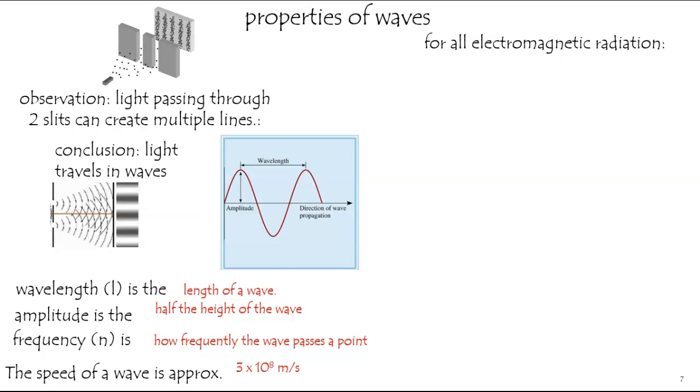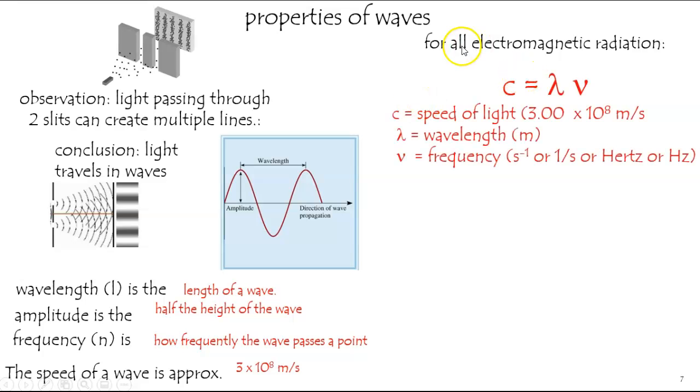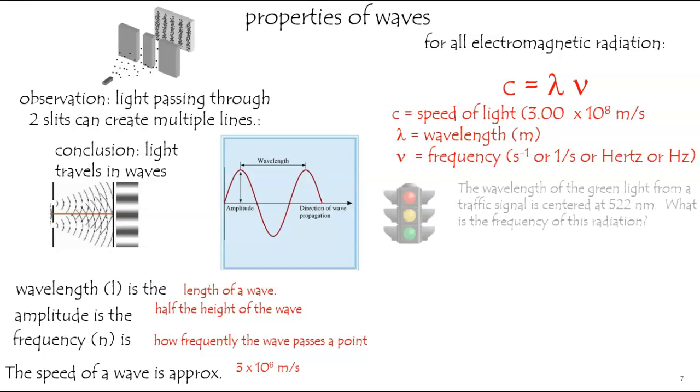We will assume its speed to always be the speed of light, which is 3 times 10 to the 8th meters per second. This leads to the speed of light formula, where c is the speed, lambda is the wavelength, and the frequency is given in how often, per second, for example. And since we're traveling at the speed of light, even very large waves will have an incredibly high frequency.